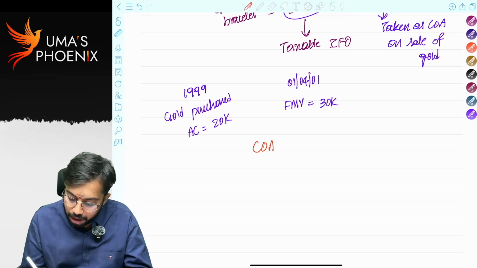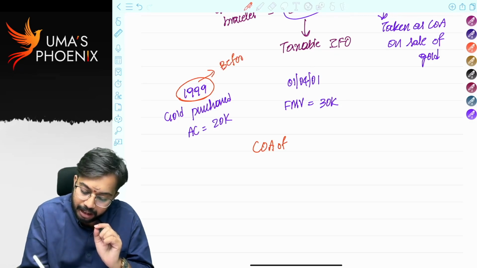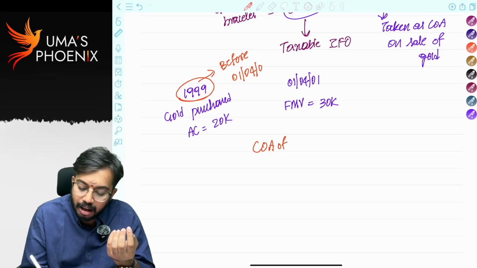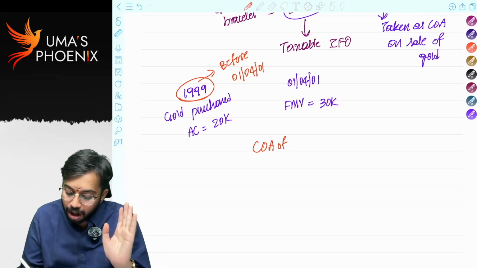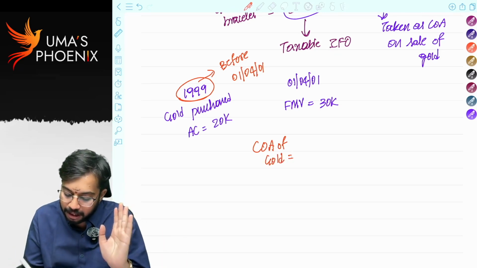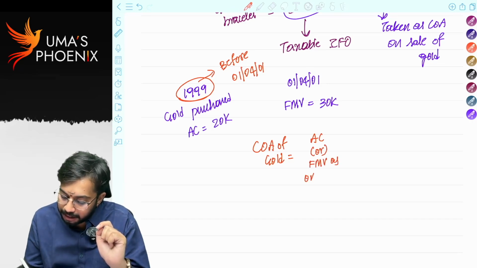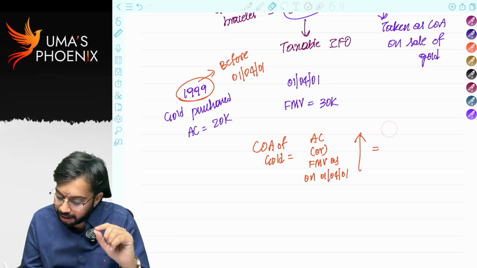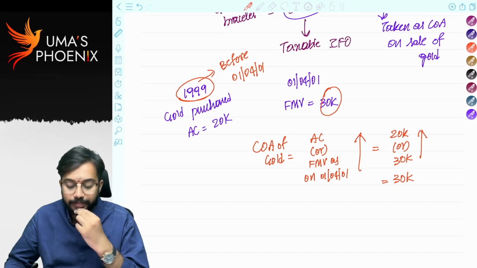So cost of acquisition of gold: when it was purchased in 1999, that means before 1st April 2001, right? And gold is a movable asset. Whenever a movable capital asset is purchased before 1st April 2001, cost of acquisition of such capital asset is equal to actual cost or fair market value as on 1st April 2001, whichever is higher. So actual cost here is 20,000, fair market value is 30,000. Whichever is higher means 30,000 is to be taken as cost of acquisition of gold.